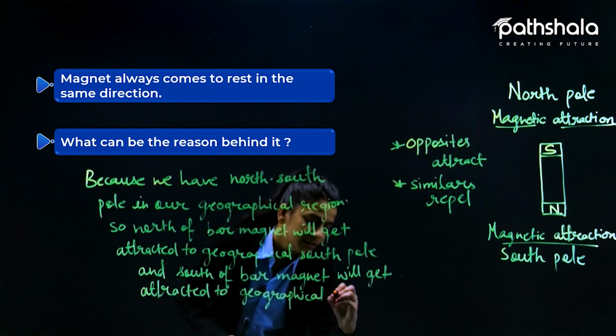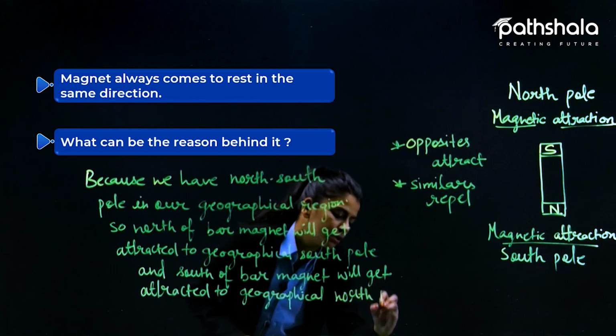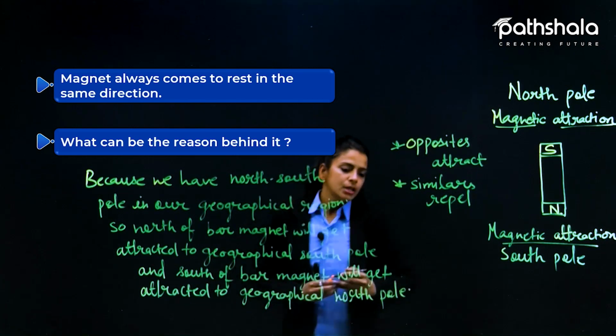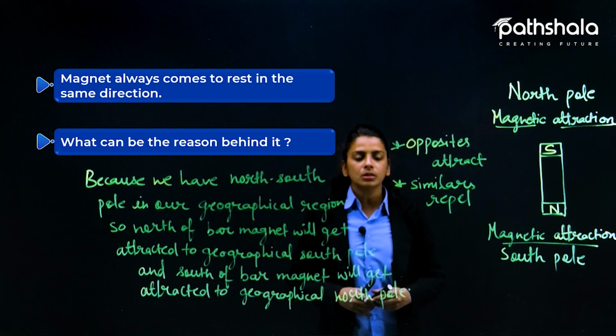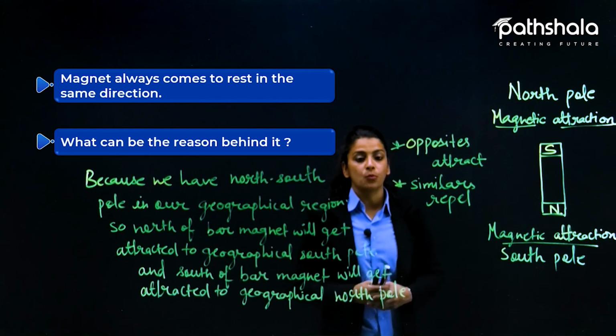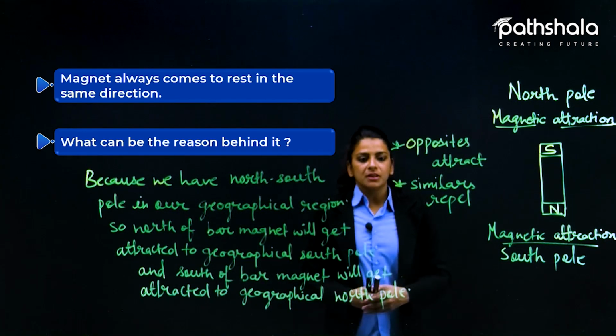What did we write? South. So we'll write here North Pole. So now you understood how this bar magnet and the magnetic properties are working in our geographical region and with the bar magnet we have created.